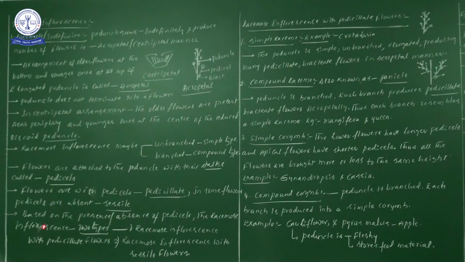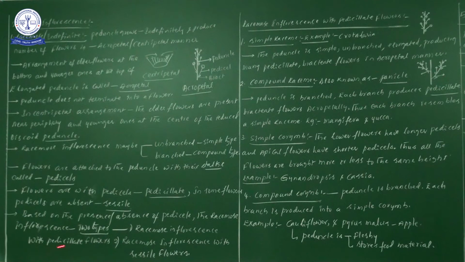Next, based on the presence or absence of pedicels, how many types of racemose inflorescence are there? Two types. One is racemose inflorescence with pedicellate flowers, where the stalk of the flower can be seen.